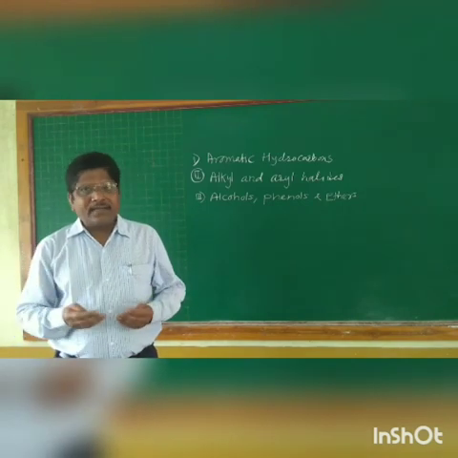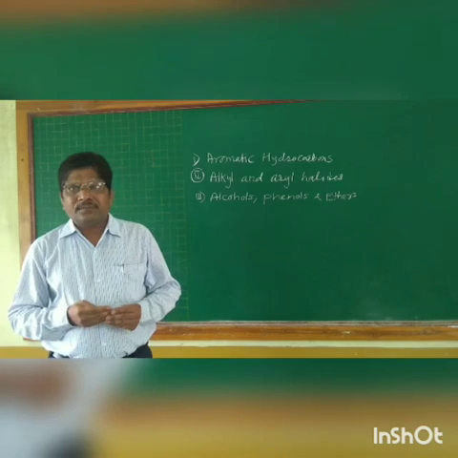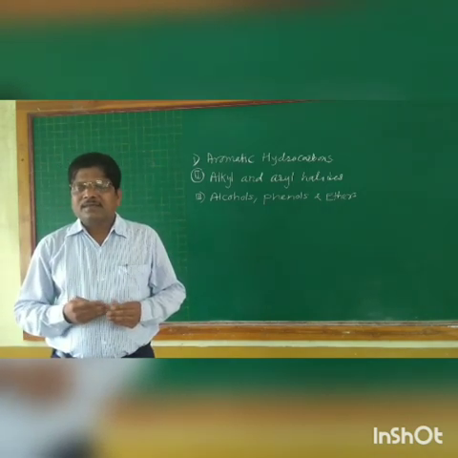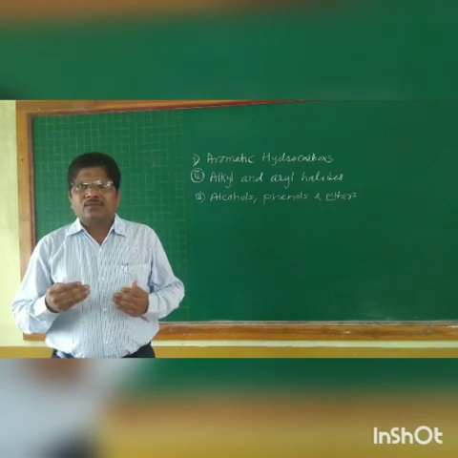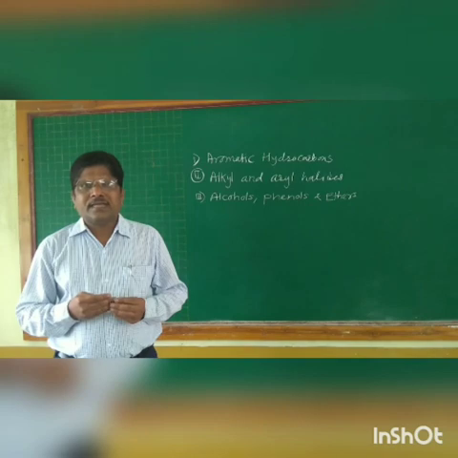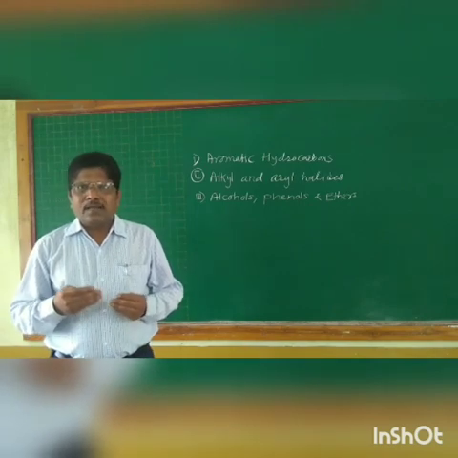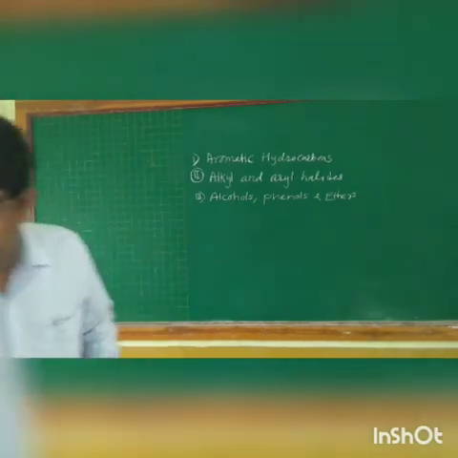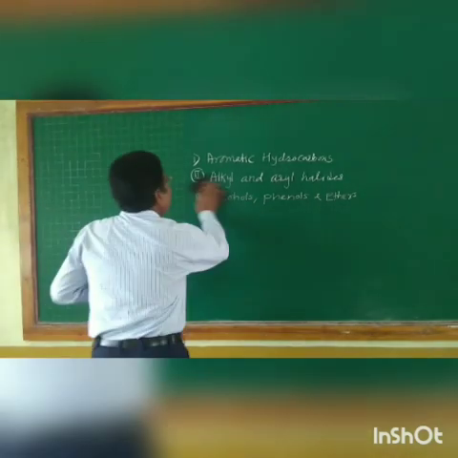So what is meant by aromatic compounds? We can define aromatic compounds. Aromatic compounds means benzene and those compounds which resemble benzene in certain chemical properties are known as aromatic compounds. So these aromatic compounds can be classified in different ways.